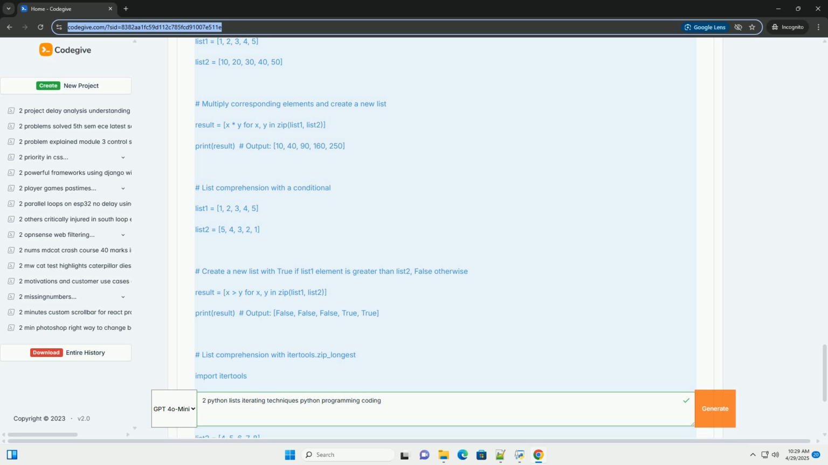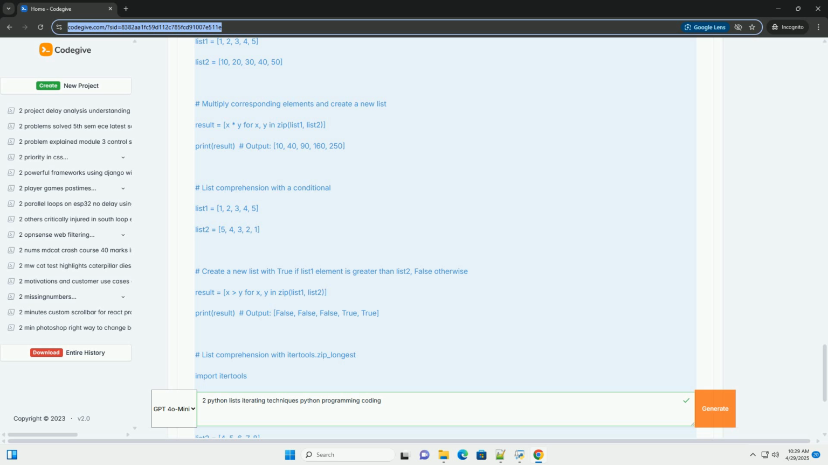Important considerations. Readability: choose the approach that makes your code the most clear and understandable. Performance: for very large lists, consider profiling your code to identify any performance bottlenecks. In most cases, the differences in performance between these techniques will be negligible. Error handling: always consider how to handle potential errors, such as lists of different lengths or invalid data.